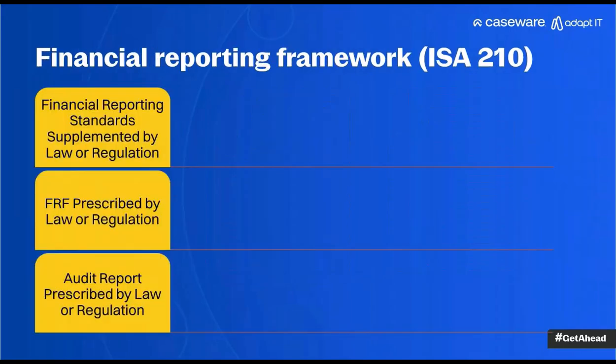Okay, we've mentioned those. Next up then, also still in terms of the financial reporting framework, there could be instances where the financial reporting framework is supplemented. In other words, there are additional requirements by the laws or regulation. The example there is probably something like the Companies Act. What does the Companies Act ask or require in addition to the framework, the IFRS or IFRS for SMEs? Well, one example maybe is to say directors' remuneration needs to be disclosed. Okay, so that could be something there.